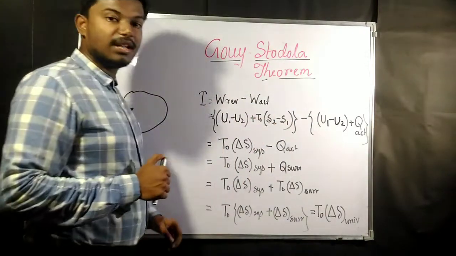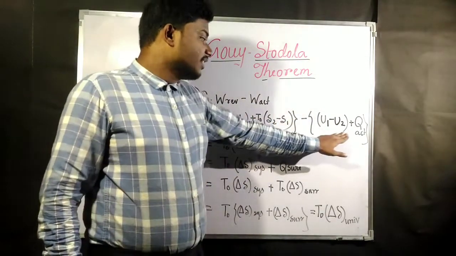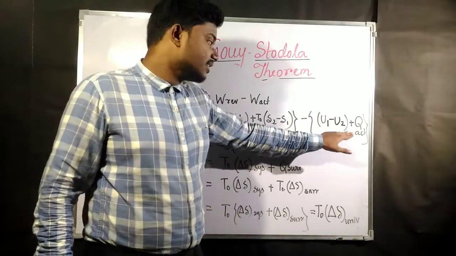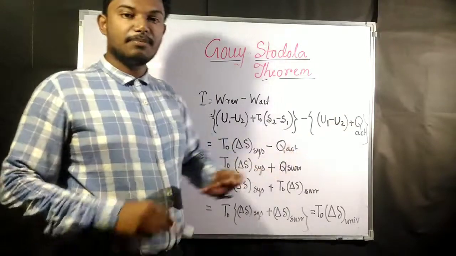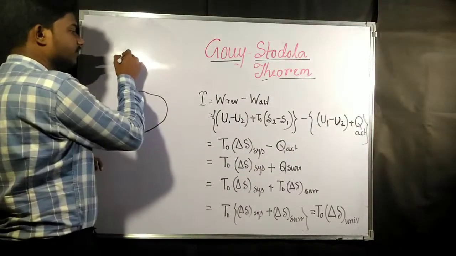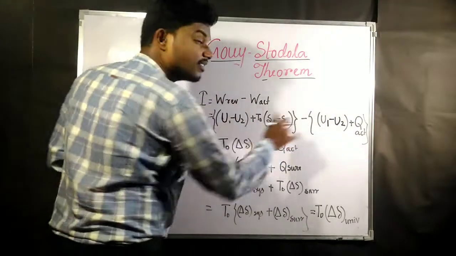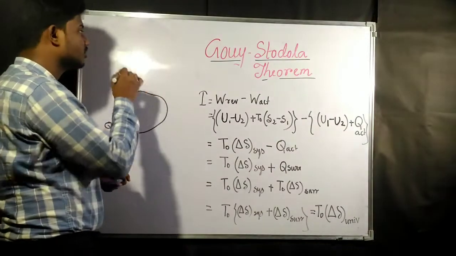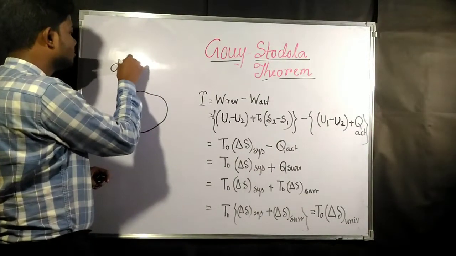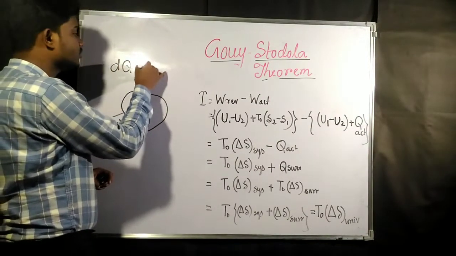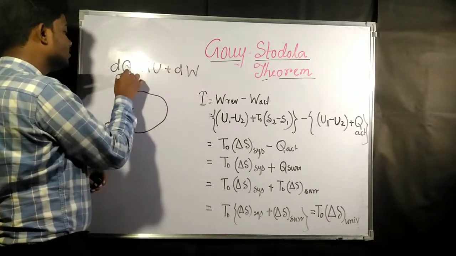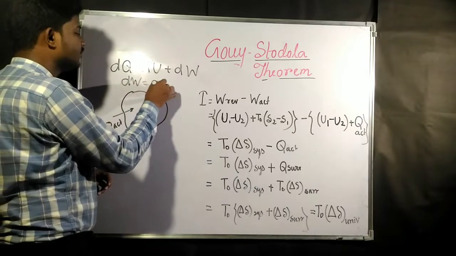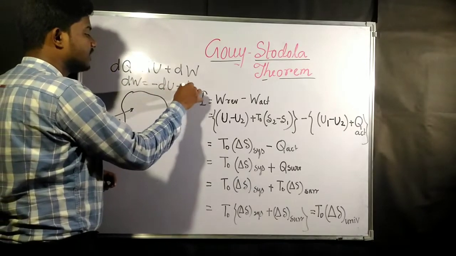Now what is going to be the W actual? W actual is the negative of change in internal energy plus Q actual. It has come from the first law of thermodynamics for a process, where dq is equal to du plus dw. So dw is going to be minus du plus dq.